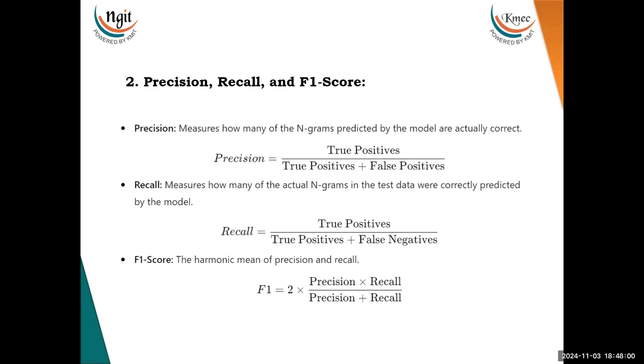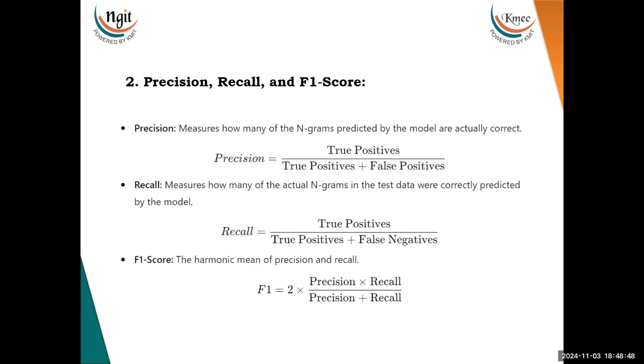All right. Then it is about recall next. Recall measures how many of the actual n-grams in the test data were correctly predicted by the model. In other words, recall measures how many of the true n-grams from the reference text the model has successfully predicted. It is the proportion of correctly predicted n-grams among all the true n-grams in the reference. The formula is recall equals true positives divided by true positives plus false negatives.